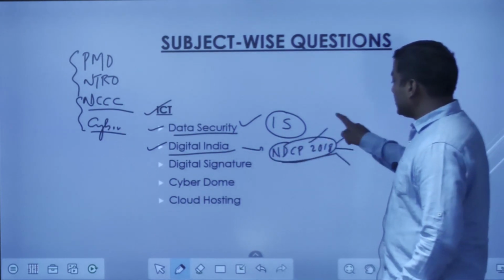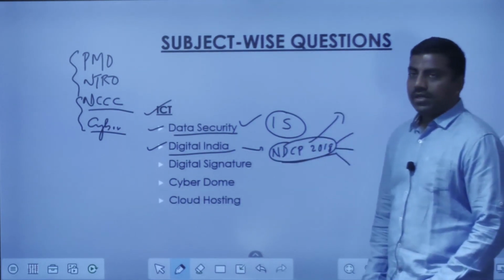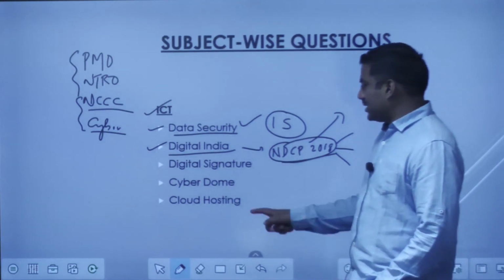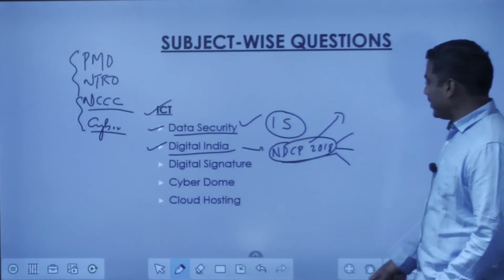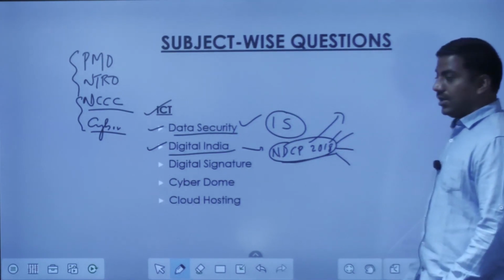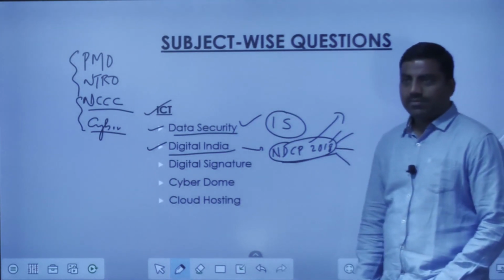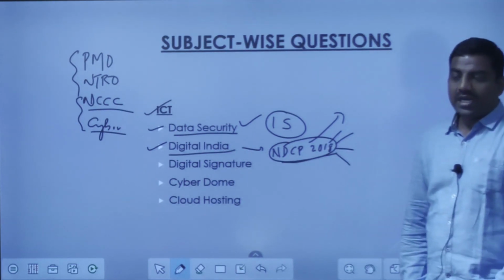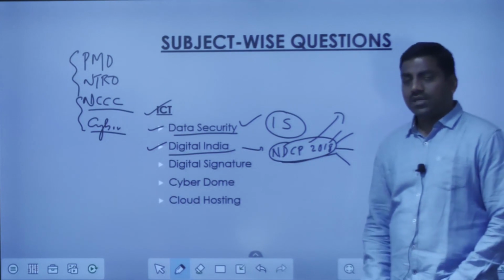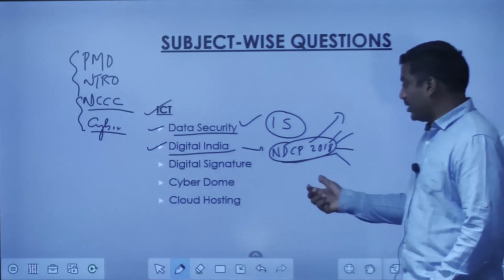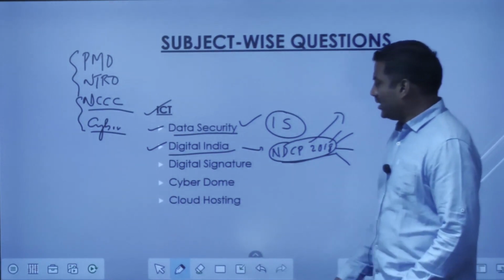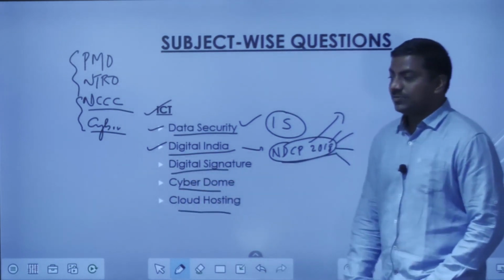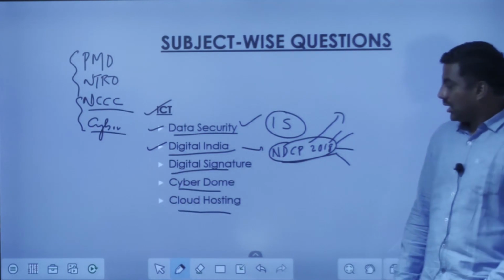This is one-stop coverage for all the things that are coming up in Digital India. Please go through all the missions and submissions, and also the targets that we have under this communication policy. Digital signature, cyber dome, cloud hosting, as I told earlier, are the specific questions that we need to deal with.